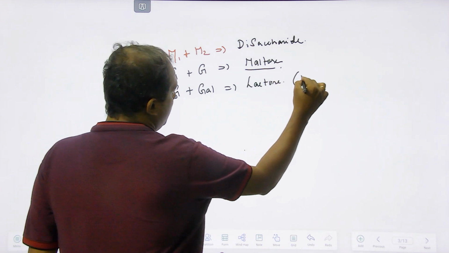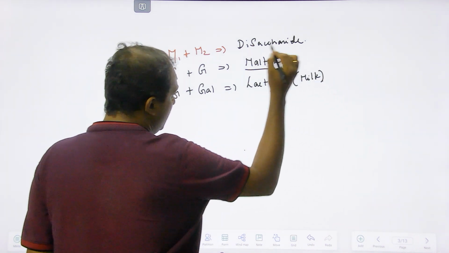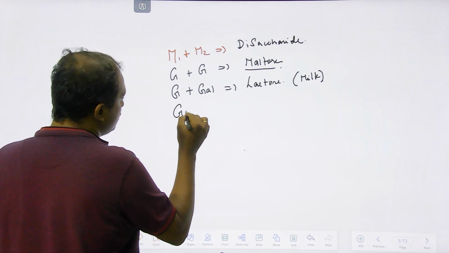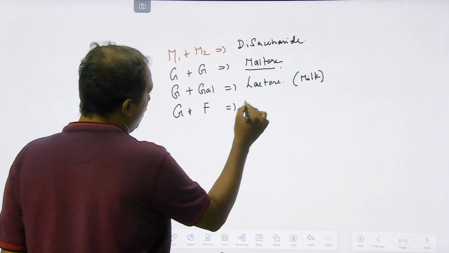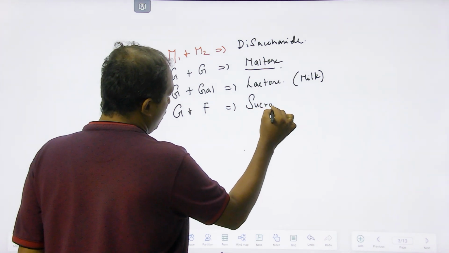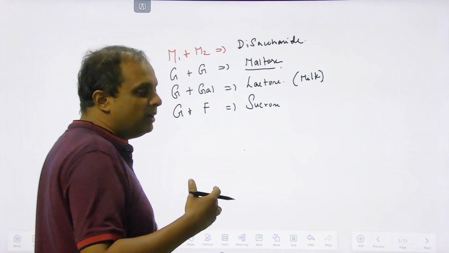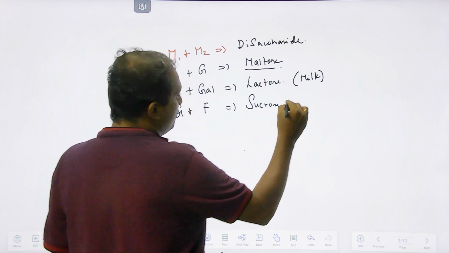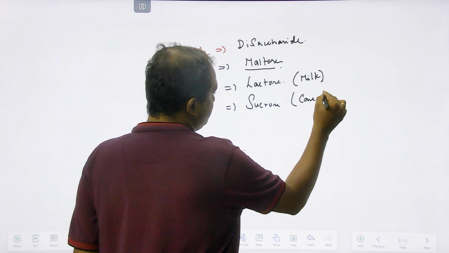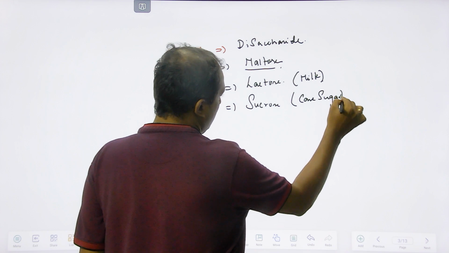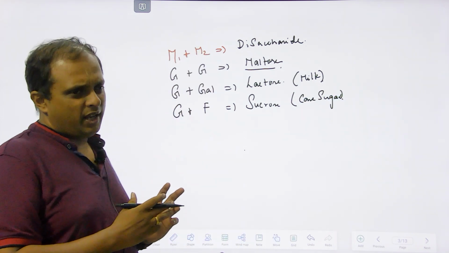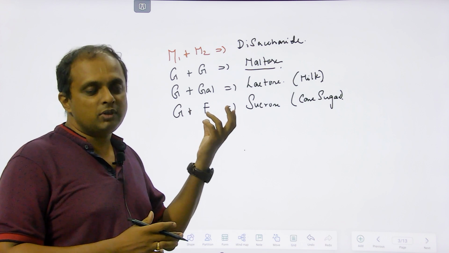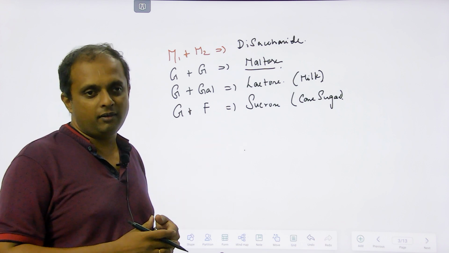which is commonly found in milk, so hence it is called a milk sugar. It can also be glucose plus fructose. You call this sucrose, the one which we normally call sugar for household purposes, which is called cane sugar. So you can have any such combination. What I have mentioned here are the common disaccharides that we normally consume through our food.